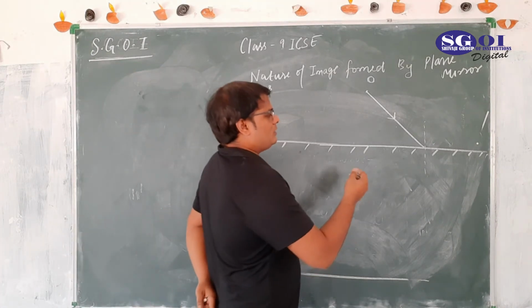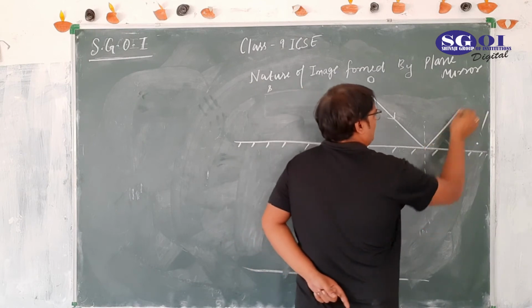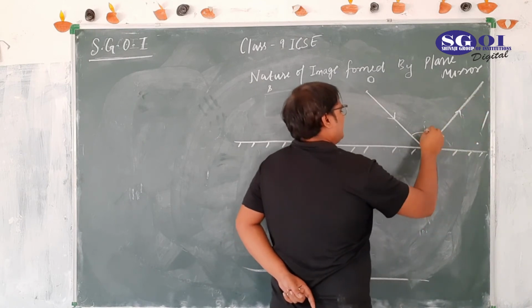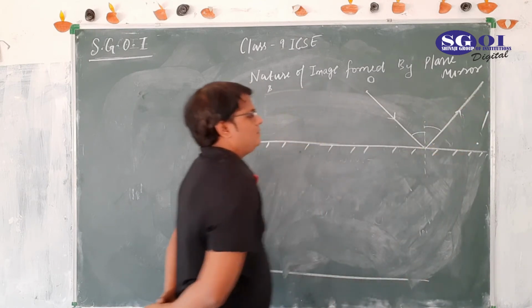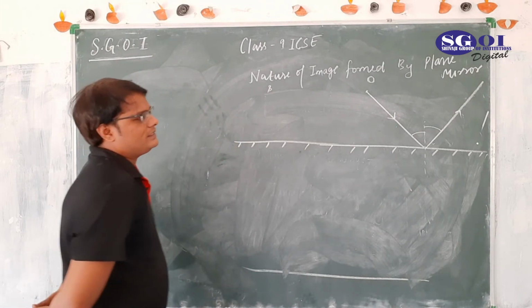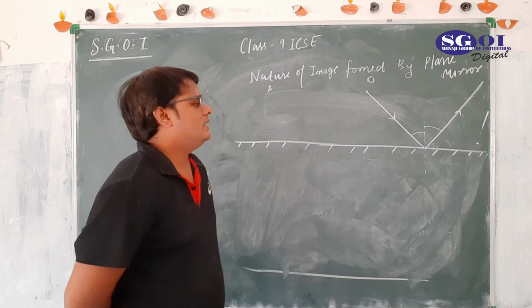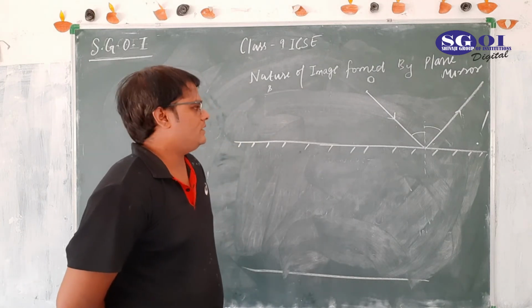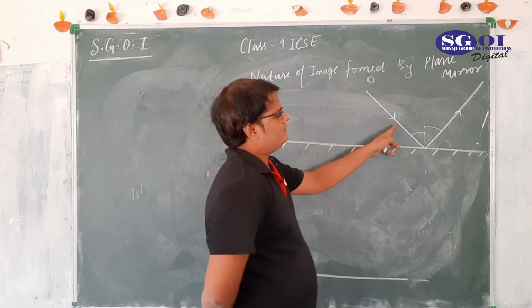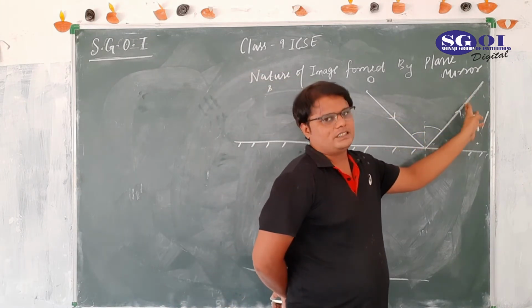Now what should happen now is this ray should reflect from here, and this angle must be same by the law of reflection, which says that angle of incidence is always equal to angle of reflection. Now this is our first incident ray, this is our first reflected ray.